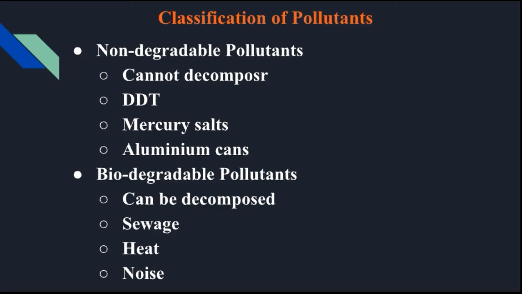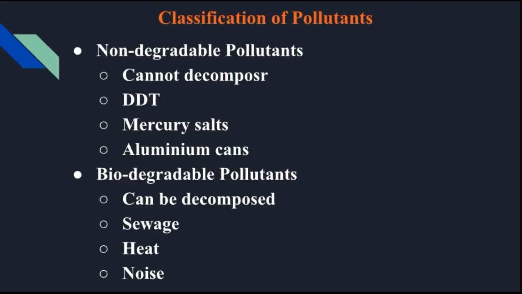Among the non-degradable pollutants, DDT is one particular example, as well as mercury salts and aluminum cans. We can't decompose them easily, which is why we call them non-degradable pollutants. Another type is the biodegradable pollutants, which can be easily decomposed.